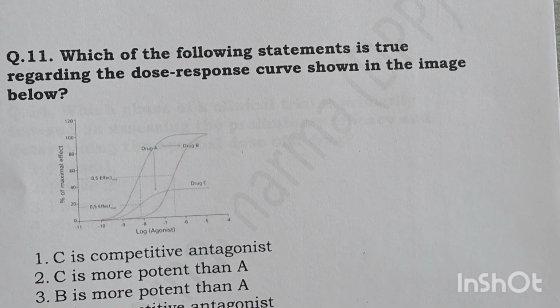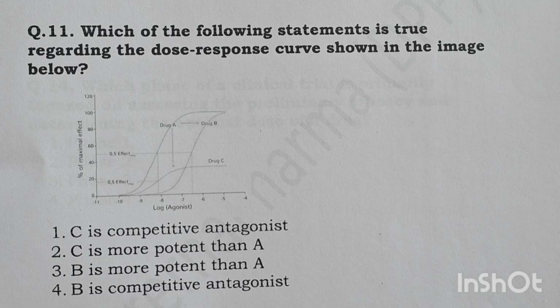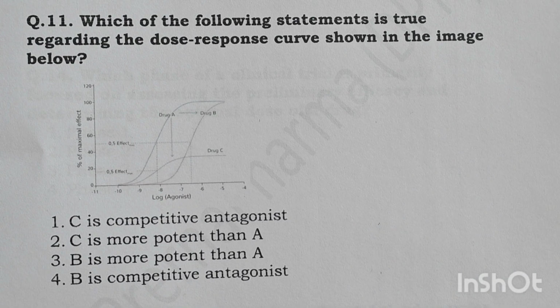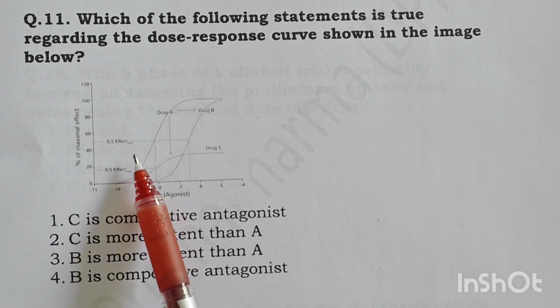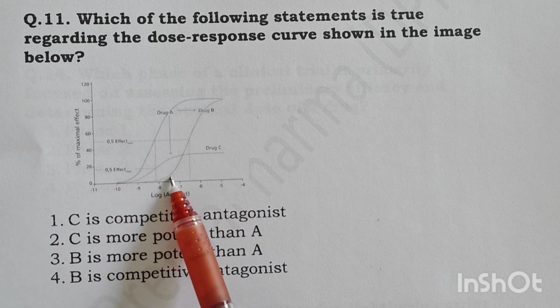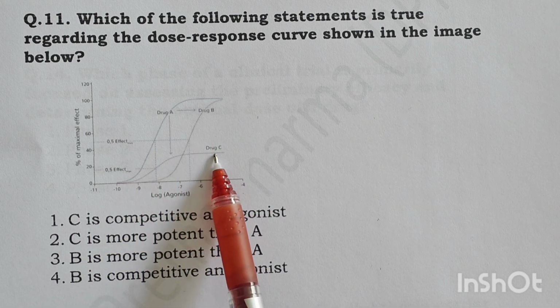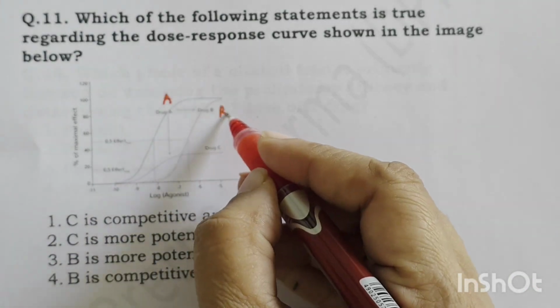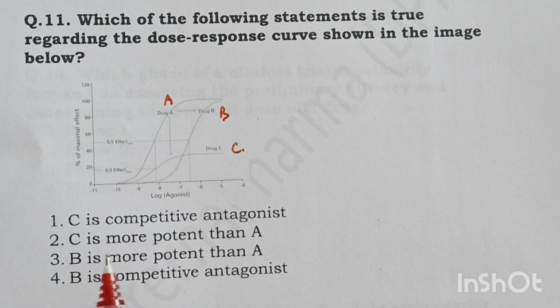Next, which of the following statements is true regarding the dose response curve shown in the image below? Now you can see the dose response curve here. This is drug A, this is drug B, this is the log dose response curve, and this is drug C. Okay, so drug A, drug B and drug C. So now what are the options? C is a competitive antagonist, C is more potent than A, B is more potent than A, and B is a competitive antagonist. Now let's see them one by one.